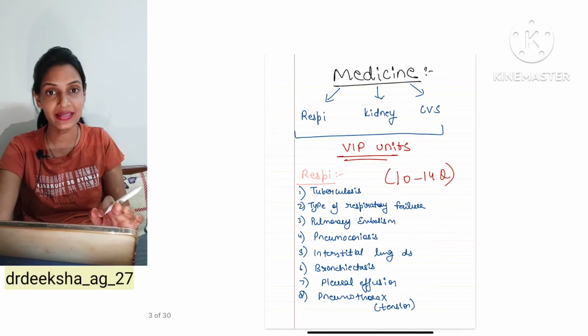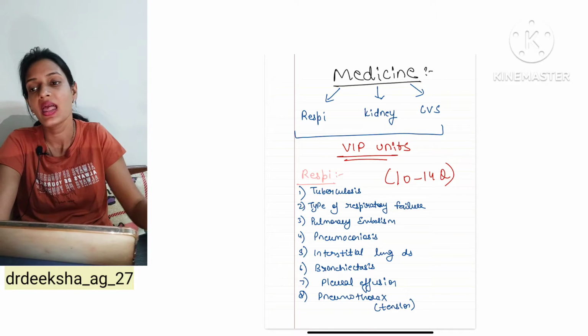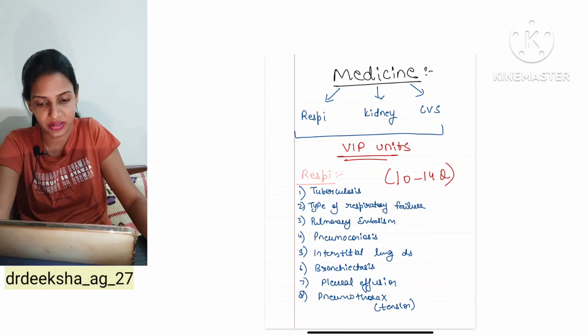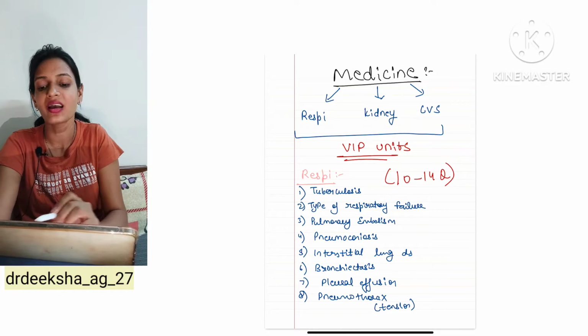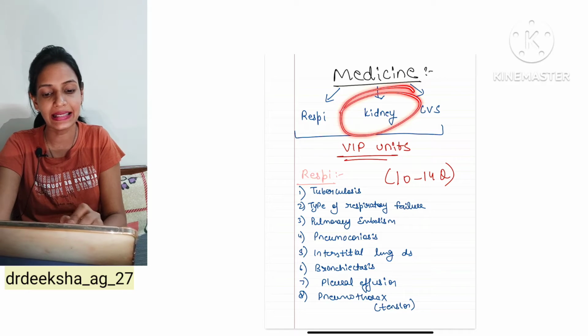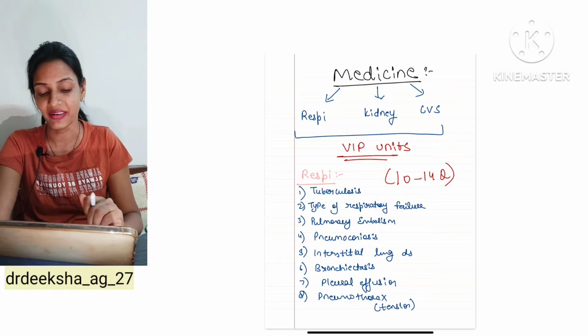Let's go towards the medicine. Medicine, as we all know, 96 questions are from medicine. It forms a huge chunk in your question paper. So, in medicine also they have some favorite units of theirs. First is respi, next is kidney and the third one is CVS. These are the favorite units of the medicine faculty.